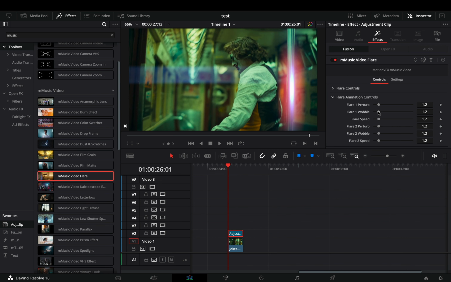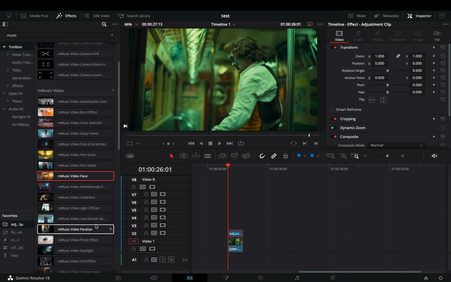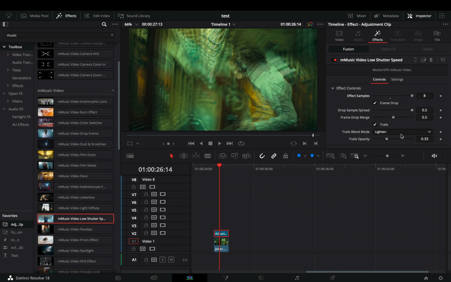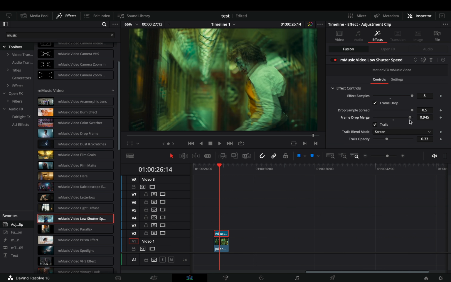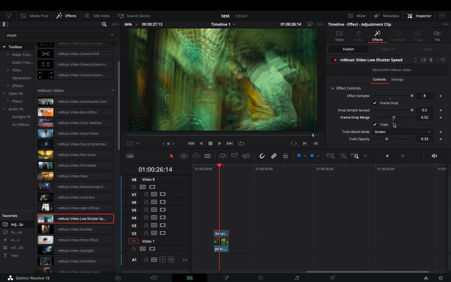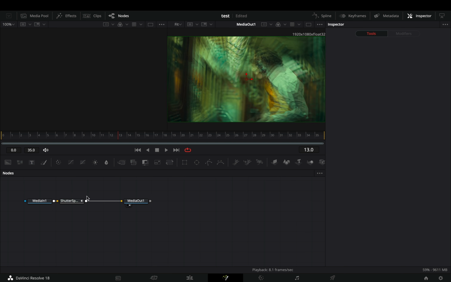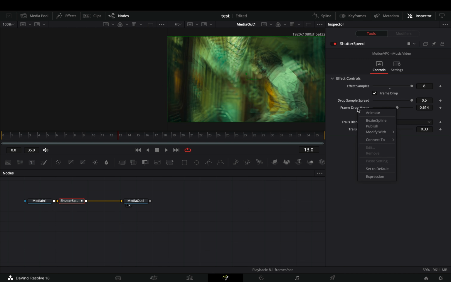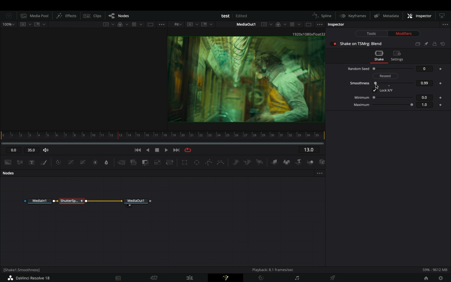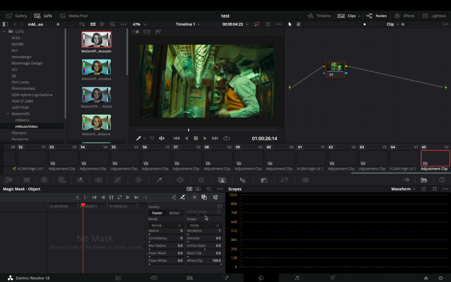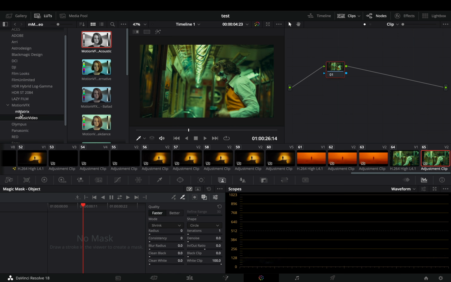Another good thing is that there are built-in animation controls in the edit page. I will use the low shutter effect as an example. As you can see, you have all the sliders you need in the edit page, but the thing that I like the most is that every slider is animatable, and if you want you can open it in the Fusion page and modify any slider with the precious modifiers, or you can combine it with some extra nodes to customize it even more. As a bonus, if you go to the color page, you'll find out that there are also some nice LUTs included with this plugin.